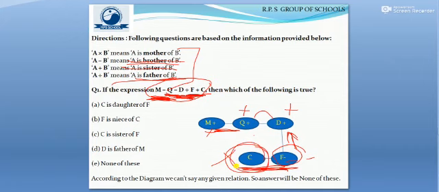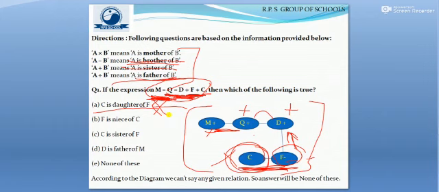Now we have already made the family tree, so let us consider all the options given here. The first is C is daughter of F, but for C the sign is not confirmed, whether male or female, so we cannot say that C is necessarily daughter of F. That means this option is wrong.